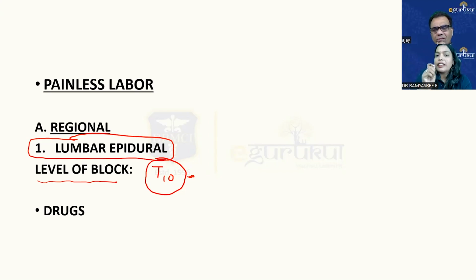Estriol increases the gap junctions, that is connexin 40, followed by oxytocin and prostaglandins, which help in uterine contraction. So even though the nerve supply is blocked and the pain sensations will be lost, the contractions will persist. So although we are giving the epidural, we are not going to prolong the first stage of labor. The uterine contractions will continue, but there will be no perception of the pain.